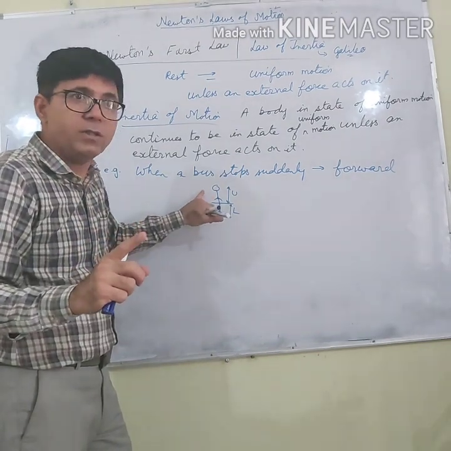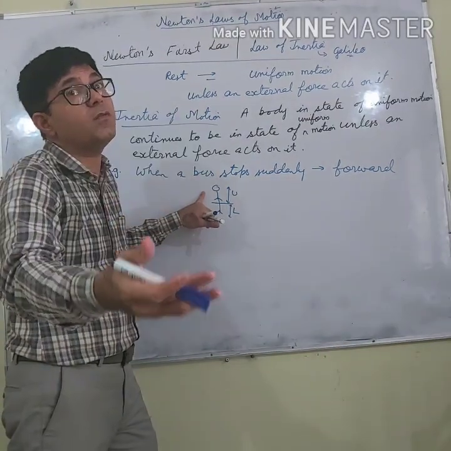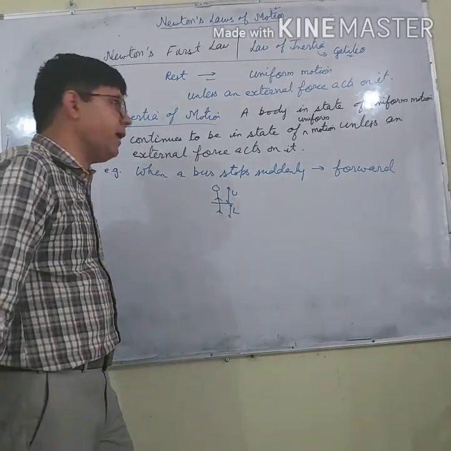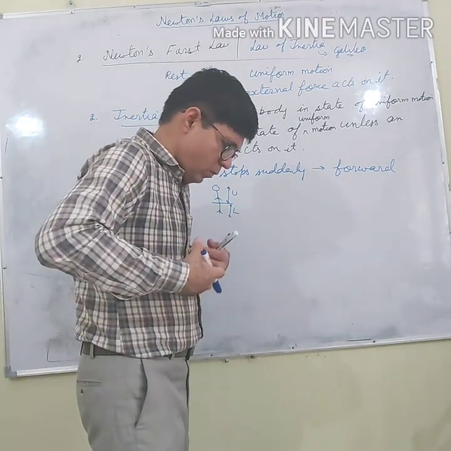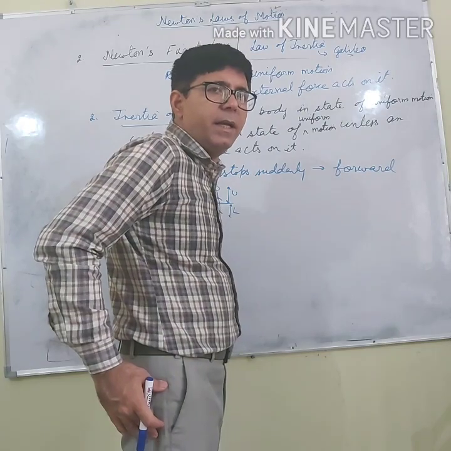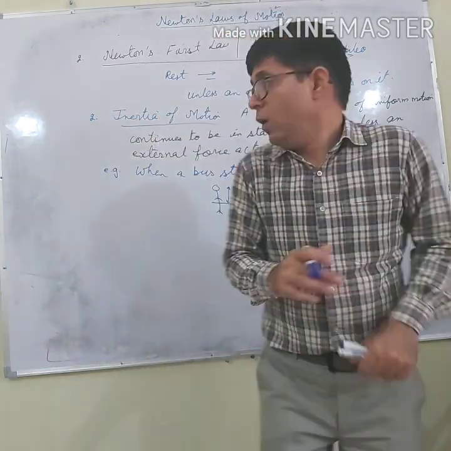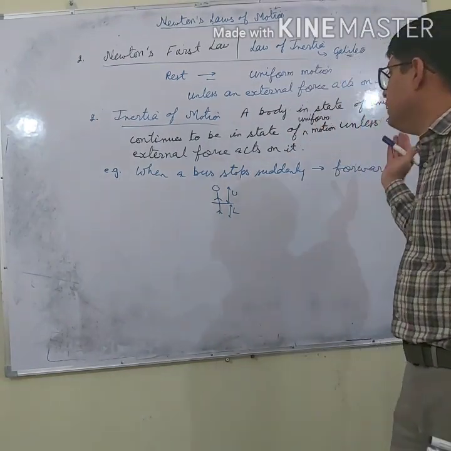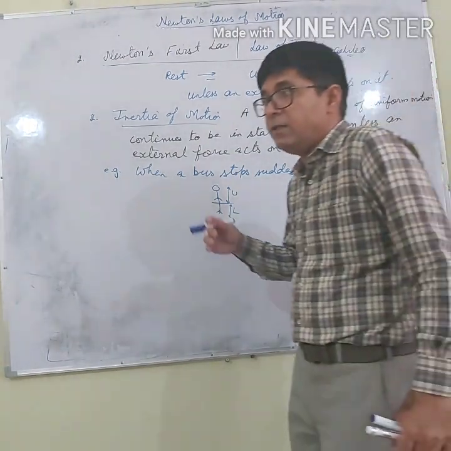But the upper portion remains in motion because of inertia of motion. So the upper portion moves forward, the lower portion remains at rest. As a result, the passenger falls in the forward direction.